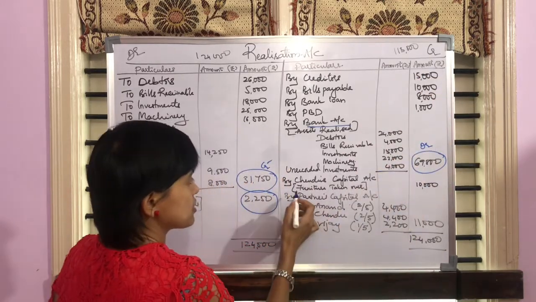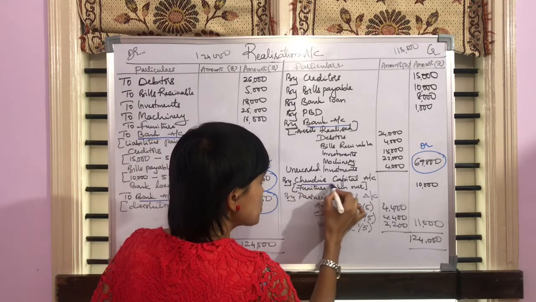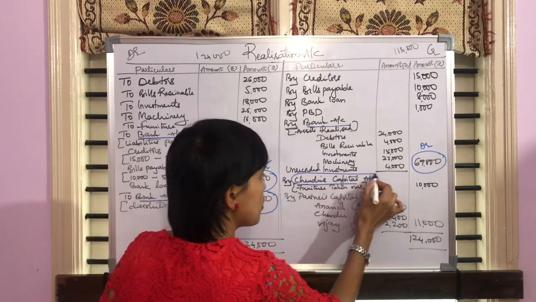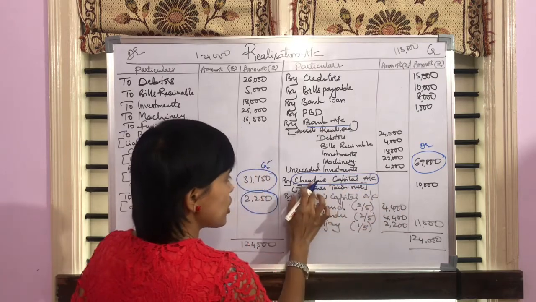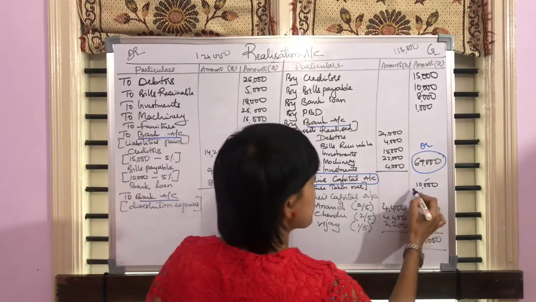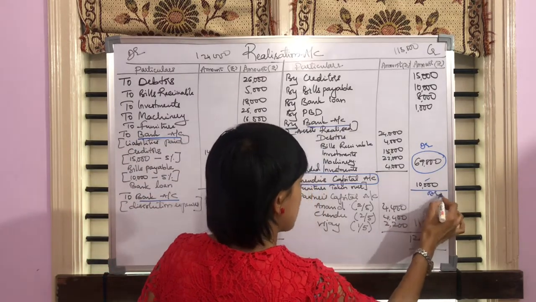Please remember this. Then we have Chandu's capital account. So when you're preparing partner's capital account, make sure in Chandu's amount column, you will show rupees 10,000, which will reflect on the debit side.